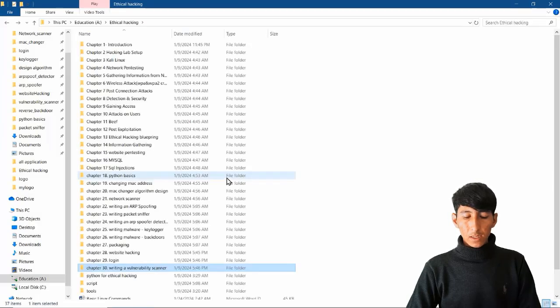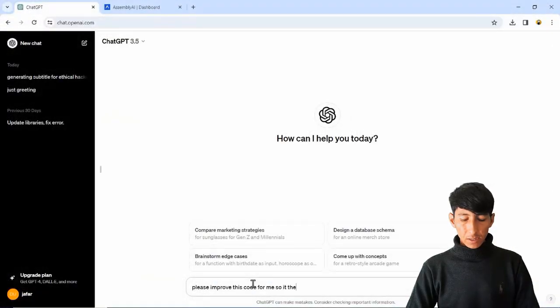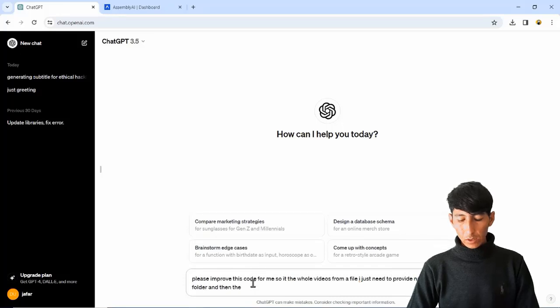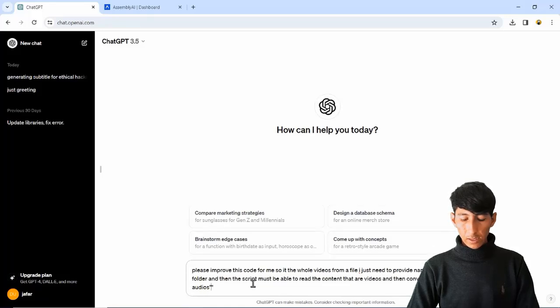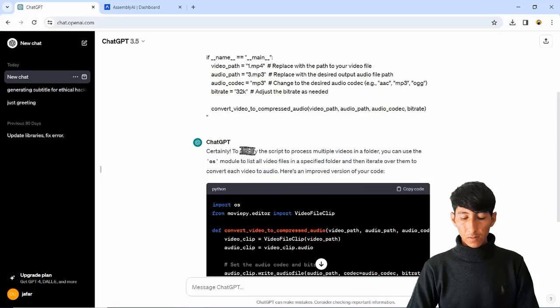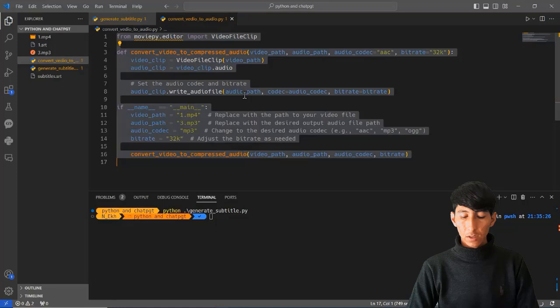Okay, let's go back to ChatGPT and ask it to improve this program for me. Let's ask, please improve the code for me. So for the whole videos from the folder, I just need to provide the name of the videos and folder, and then the script must be able to read it from the folder. So here it is, the code. I'm going to just copy this and paste it here.